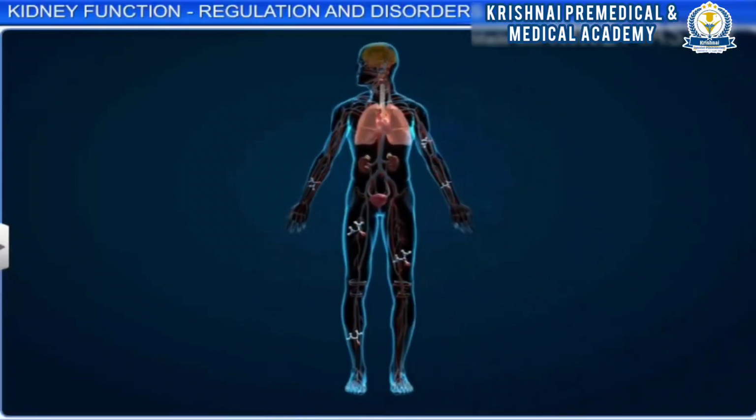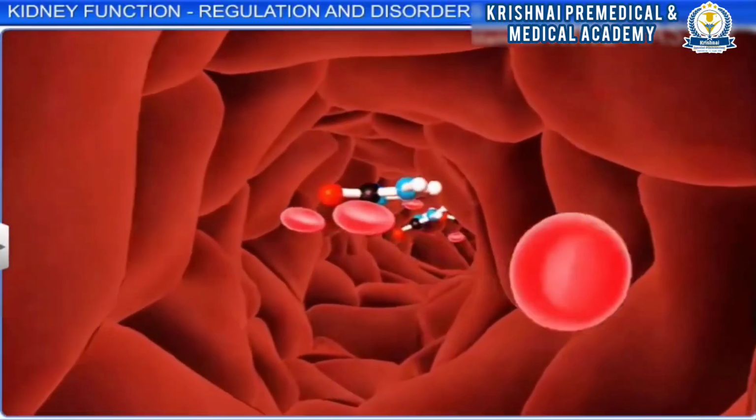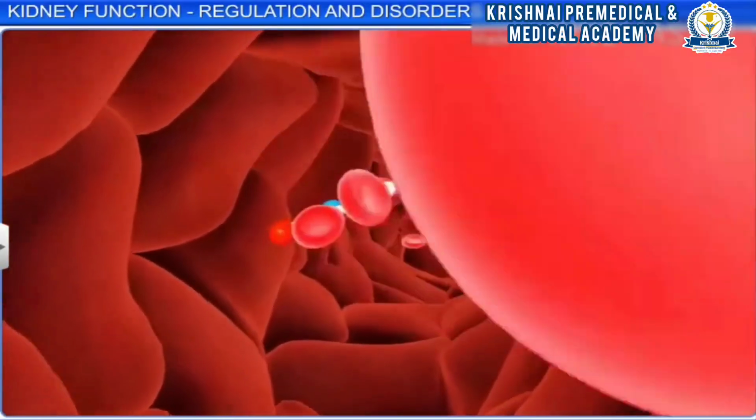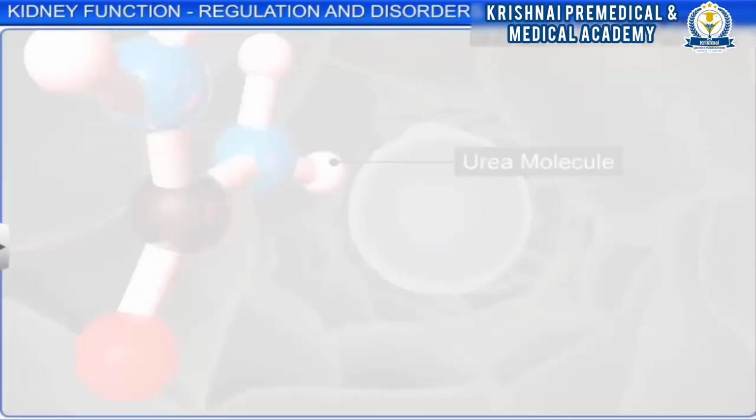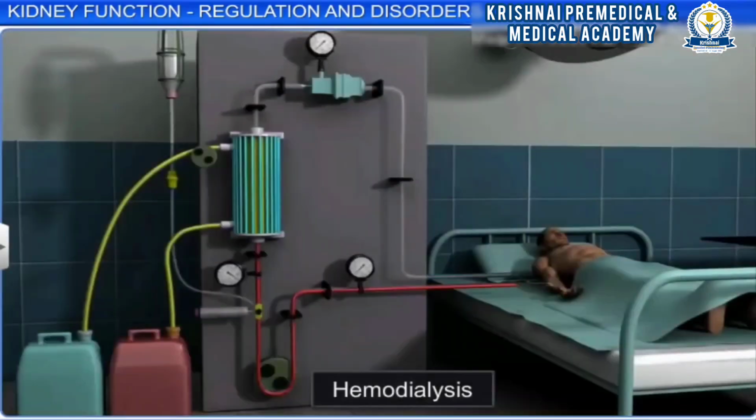The malfunctioning of the kidneys can also cause uremia, a condition where a large amount of urea accumulates in the blood. Uremia can end in kidney failure. A life-saving process for uremic patients is hemodialysis, wherein excess urea in blood is removed.